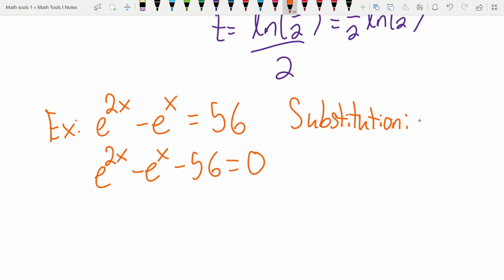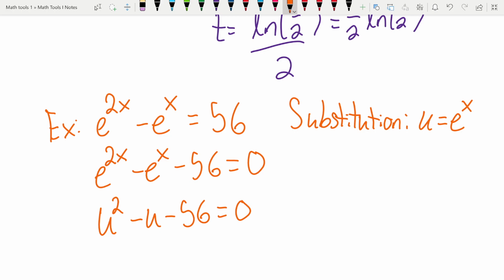So in particular, we make a substitution. We usually use the letter u as the substitution, and we call it a u substitution, but you can use whatever letter you want. It doesn't really matter. So in particular, we're going to let u equal e to the x. Now, what does that mean? That means that this becomes u squared minus u minus 56 equals 0.